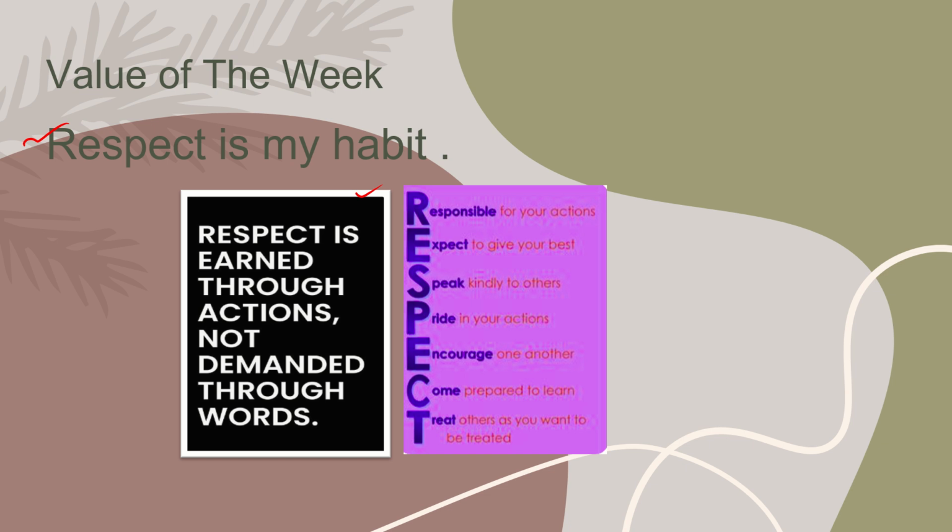Also I write something about respect: R for responsible for your actions, E for expect to give your best, S speak kindly to others, pride in your actions, encourage one another, and C for come prepared to learn, and treat others as you want to be treated.